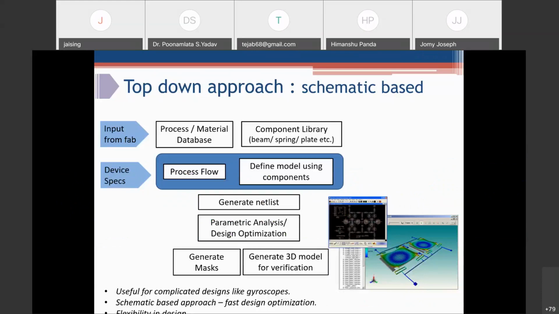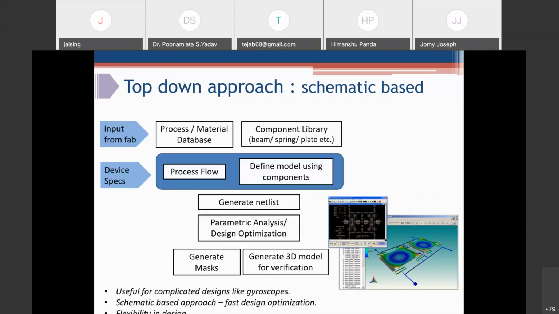After this, you generate a netlist, then do parametric analysis and design optimization, deciding what beam width and spring length to use. Then you generate your mask and a 3D model, and verify the design. You can further do FE analysis and the detailed design.